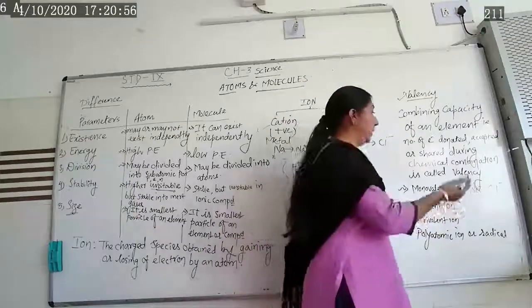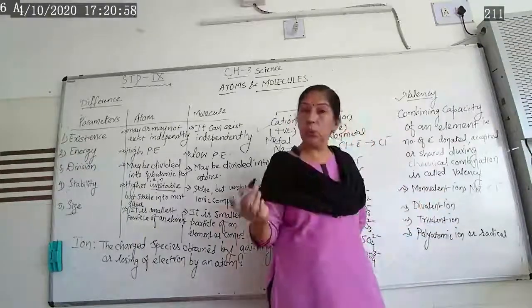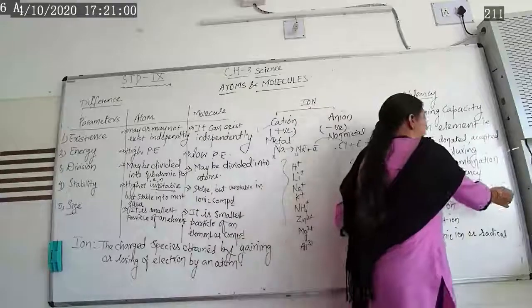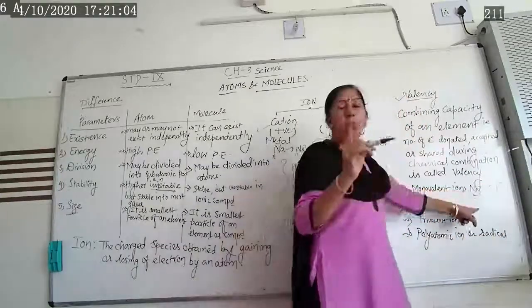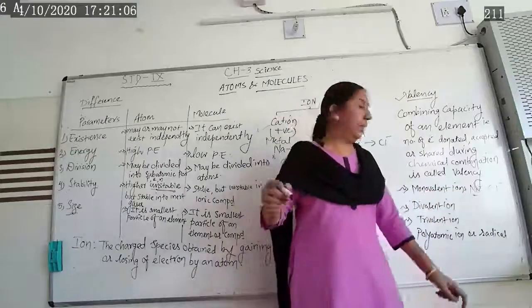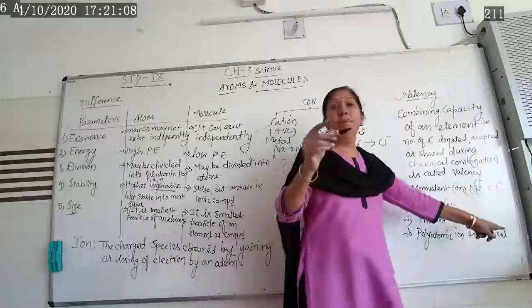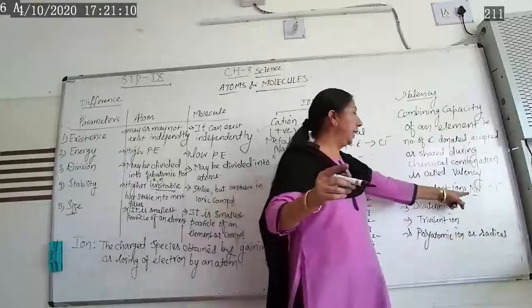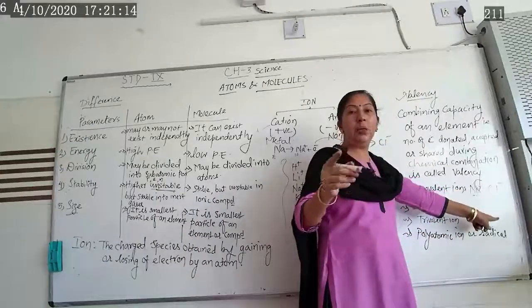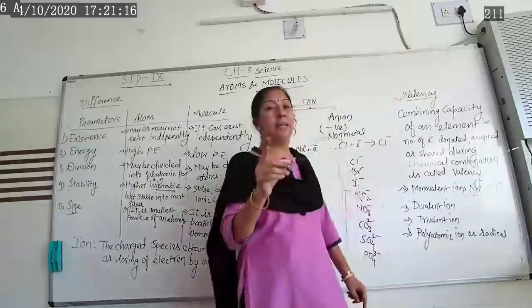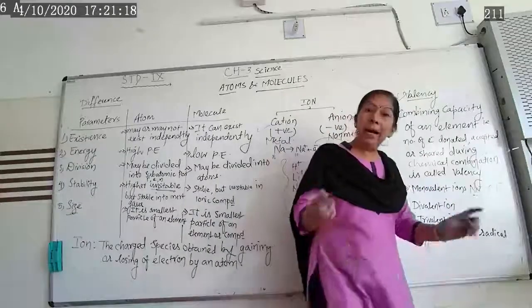Chlorine has a tendency to gain the electron, so this one is the anion, this one is the cation. Mono means single. Single valency for sodium, potassium, lithium, all these are single valency cations. Chloride, bromide, iodide, all these are single valency anions.